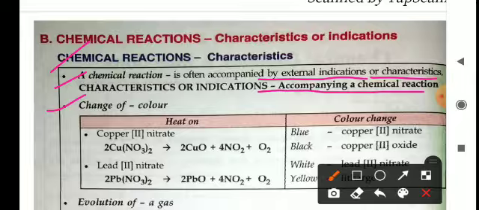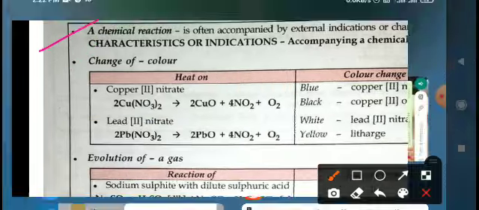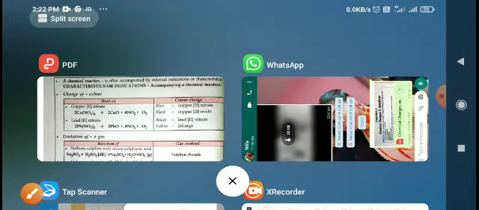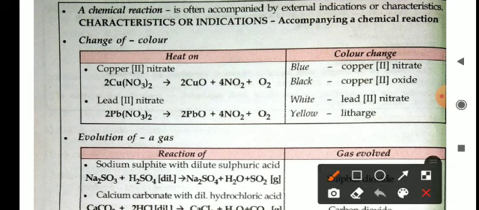So there are some parameters given here by which you can find out the progress of the reaction, whether the reaction is happening or not. Okay, so what are the parameters? Let's see. Number one is change of color. If a reaction takes place, then in the test tube a color change may take place.